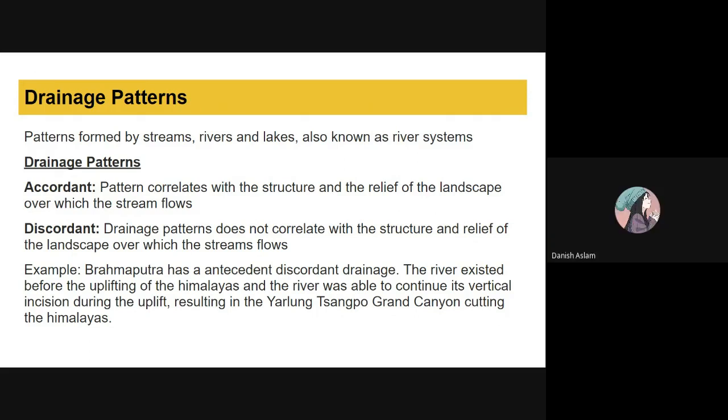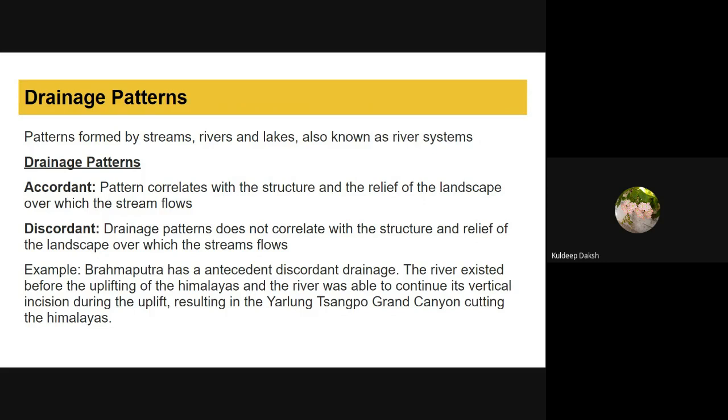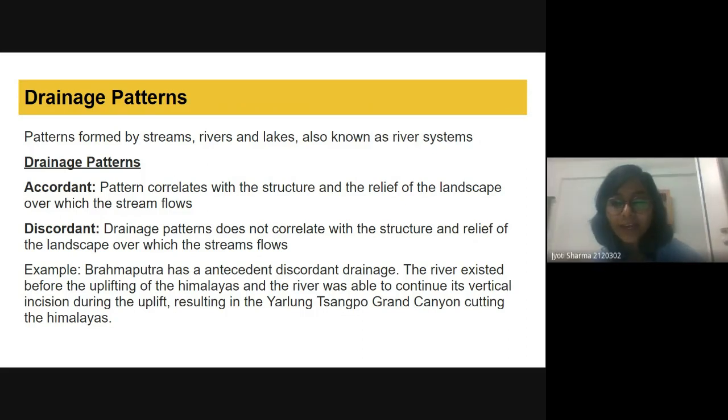Yes, Tanish. Discordant is also known as superimposed or epigenetic or superinduced. Oh, please don't come up with very hard words to me. I don't know about these words, but I will explore it. These are the types of discordant: superimposed and antecedent. I know about the antecedent because these rivers were formed before the structure came up. Uplifted, yeah, ma'am.